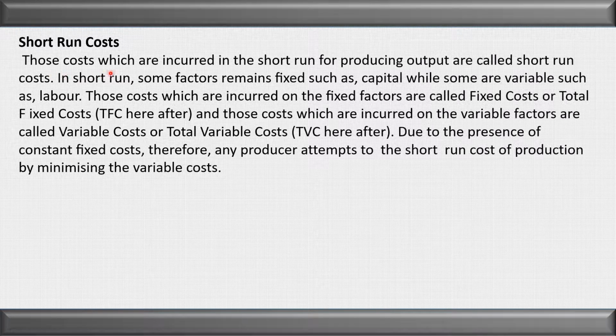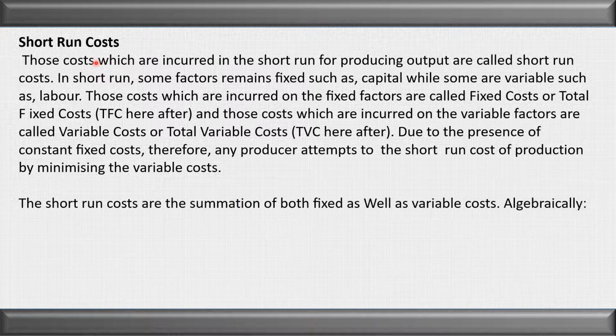Let us discuss the short run cost first. Those costs which are incurred in the short run for producing output are called short run cost. In the short run, some factors are fixed and some factors are variable. The production in the short run totally depends upon the variable factors. The production can increase or decrease only by making changes in the variable factors. The short run cost can be represented as TC, or short run total cost, equal to total fixed cost plus total variable cost.